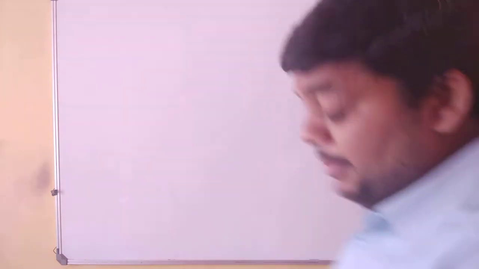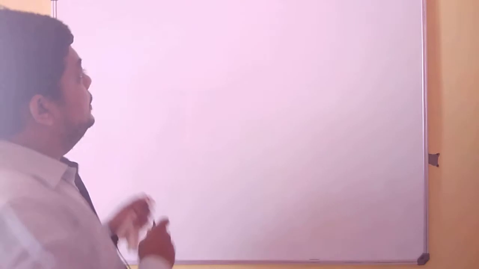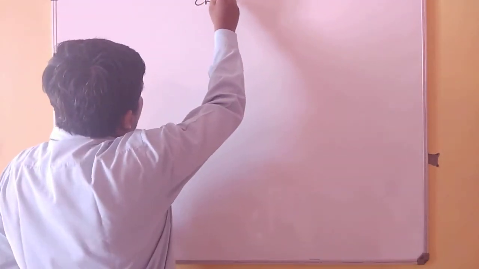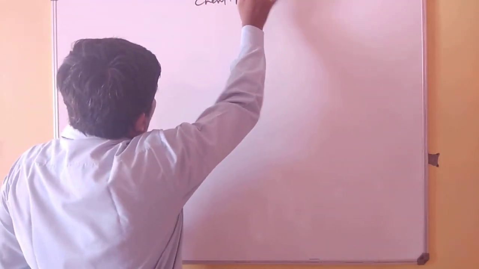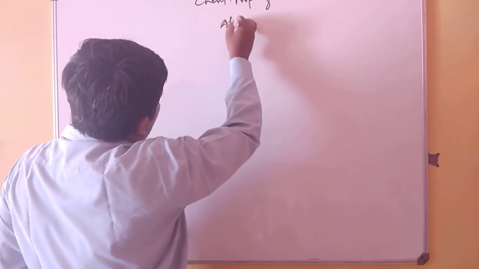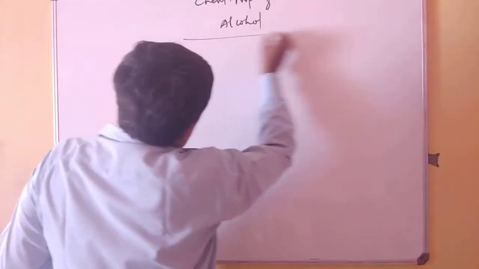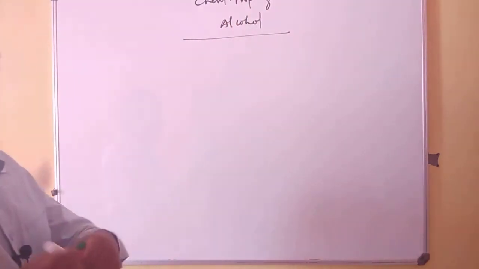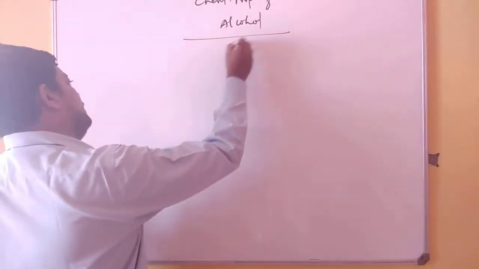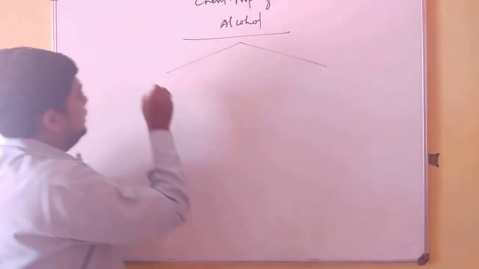Now, in the continuation of this particular video, let us discuss the chemical properties of alcohols. Whenever we say chemical property of alcohol, we will go with 2 different mechanistic chemistries.